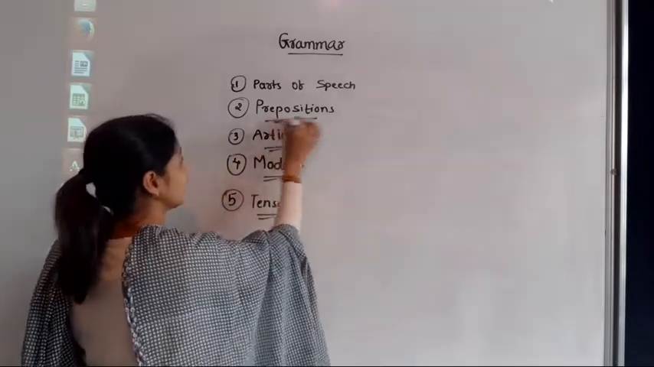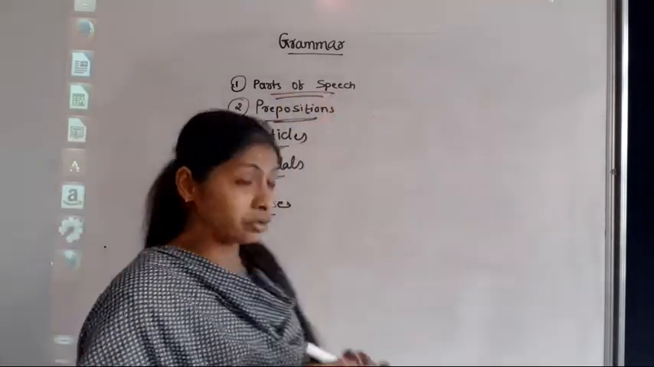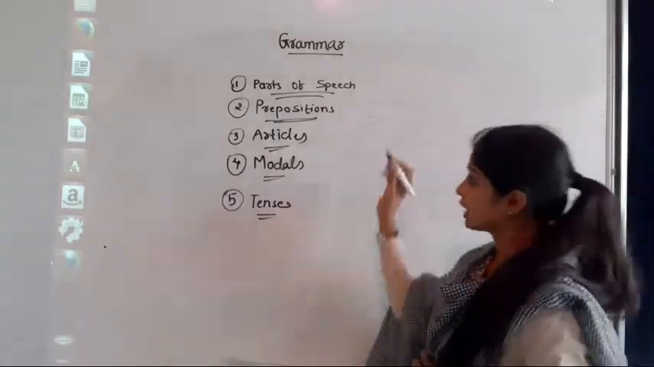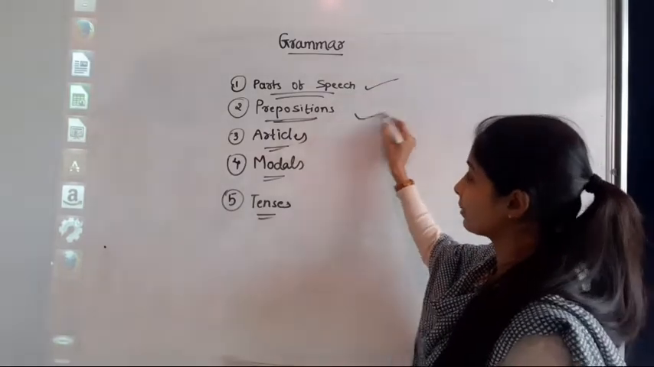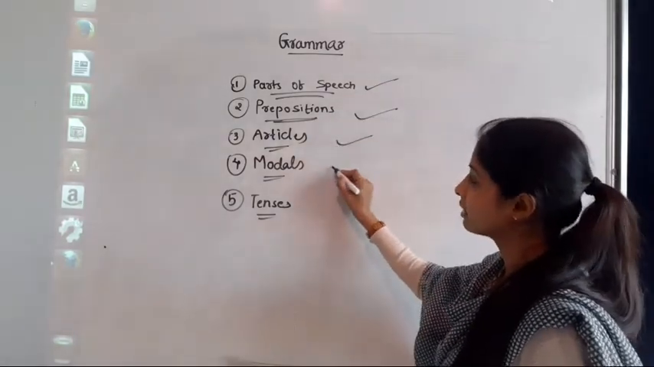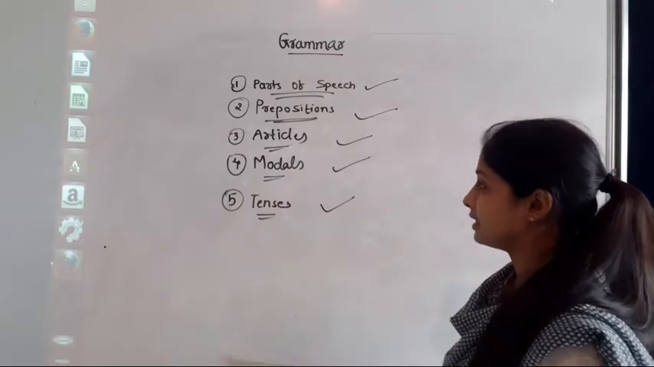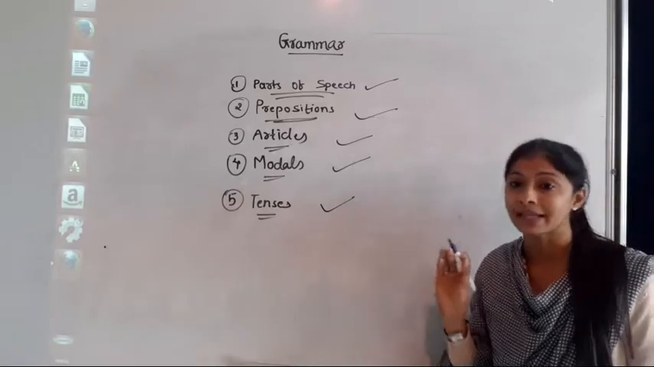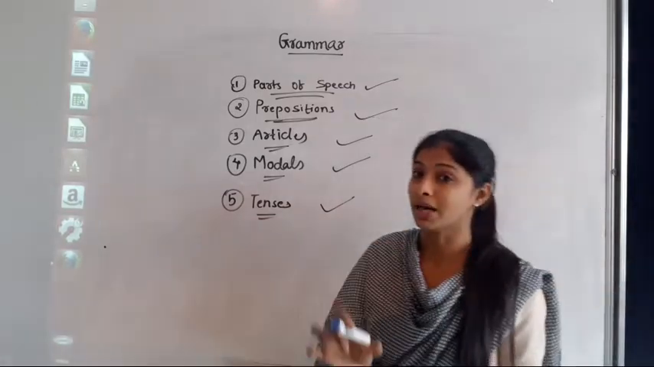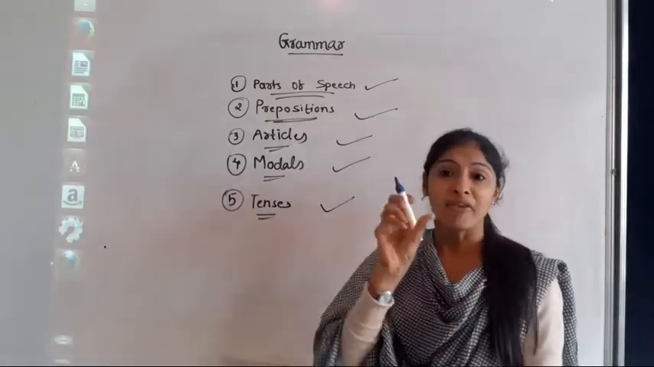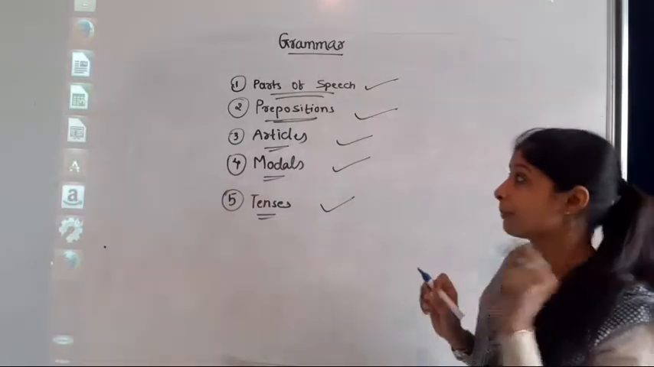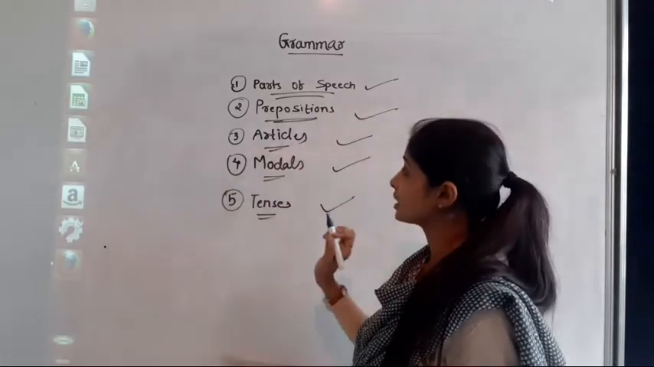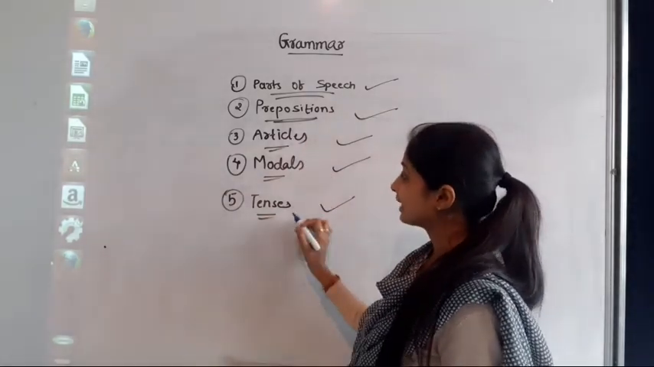So students, these 5 points will be included in your question paper, so you have to remember these things. First is parts of speech, second is prepositions, third is articles, fourth is modals, and last is tenses. We'll discuss all these points because they will come in the exam, and each point carries 1 mark. So a total of 5 marks of grammar will come in your question paper.